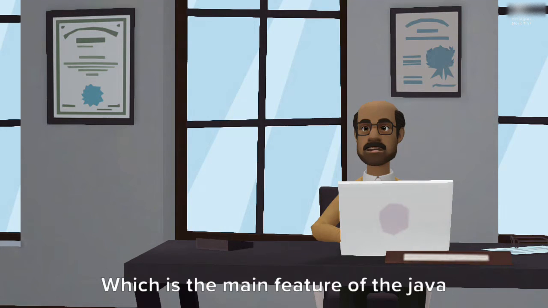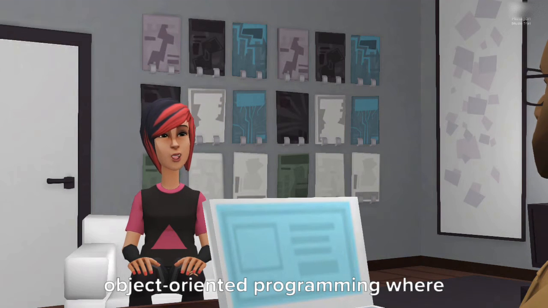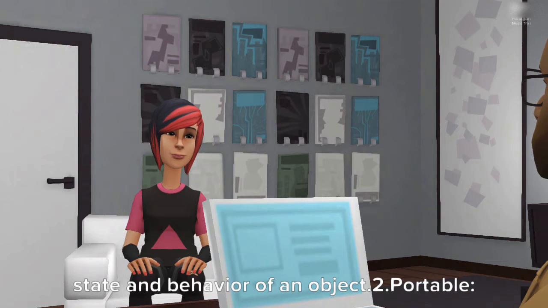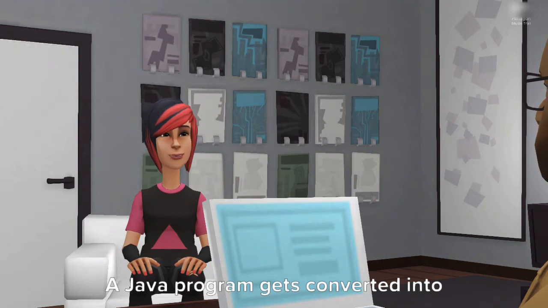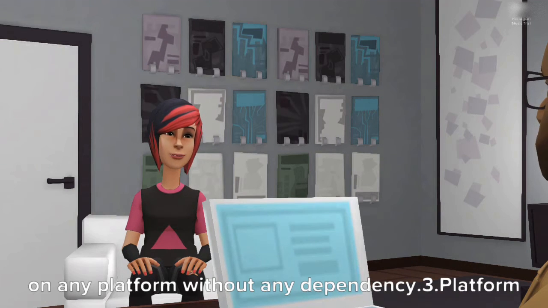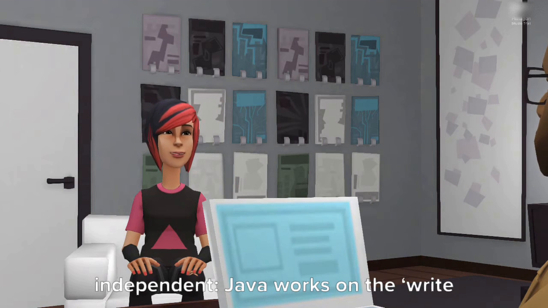Which is the main feature of Java? 1. Object-oriented. Java is based on object-oriented programming where the class and methods describe the state and behavior of an object. 2. Portable. A Java program gets converted into Java bytecodes that can be executed on any platform without any dependency. 3. Platform independent.